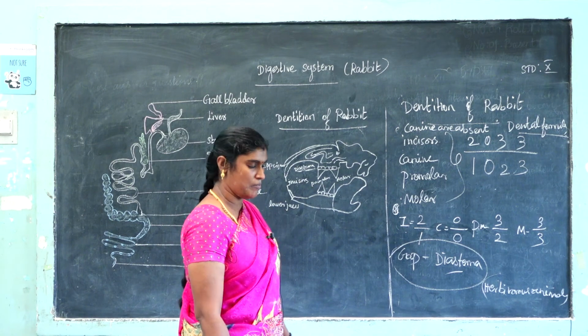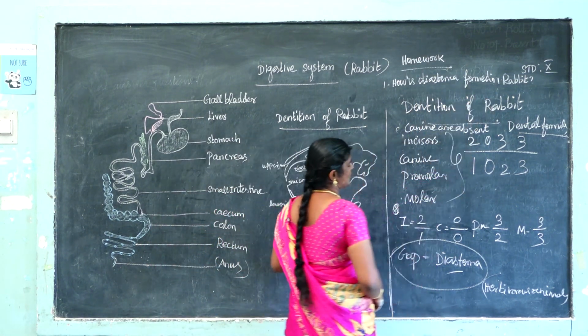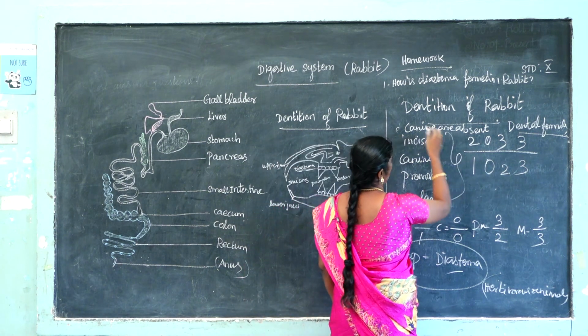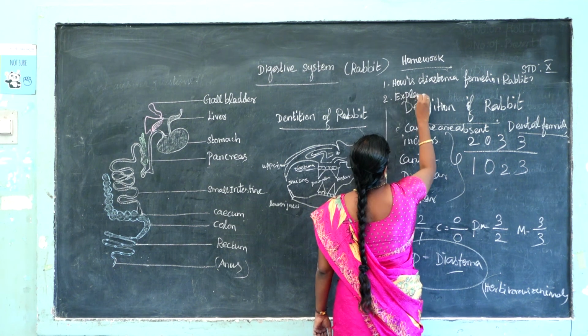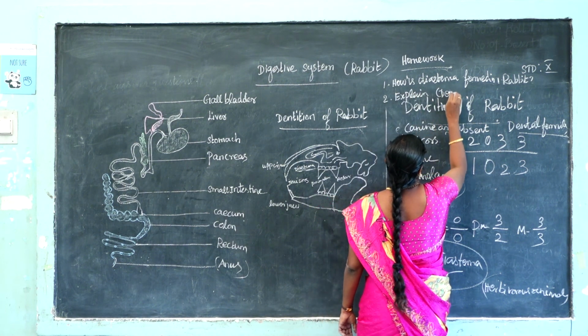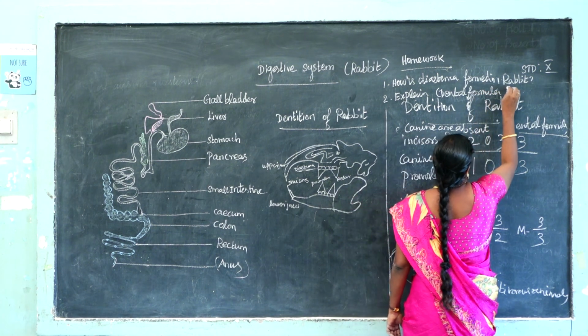Today's homework: how is diastema formed in rabbit? Next, explain the dental formula of rabbit.